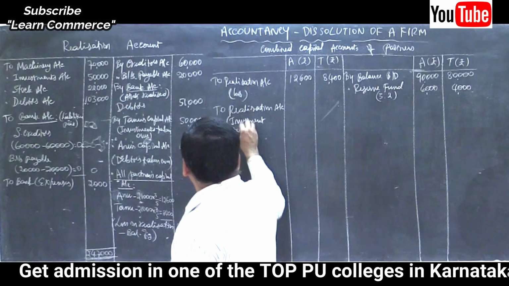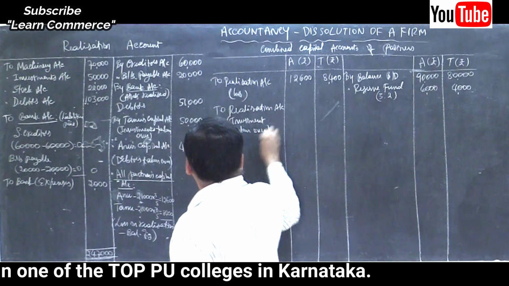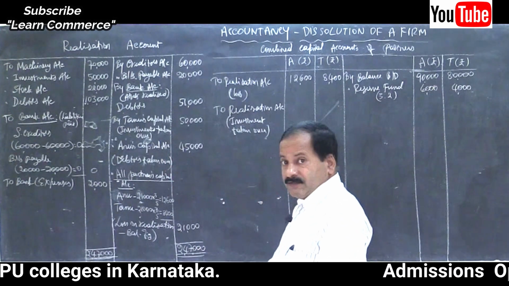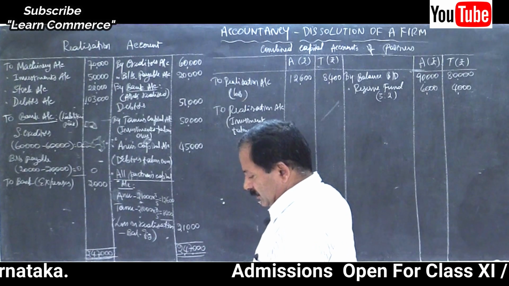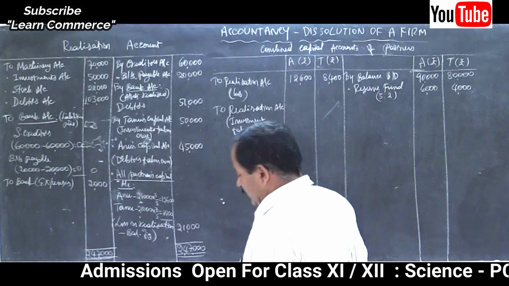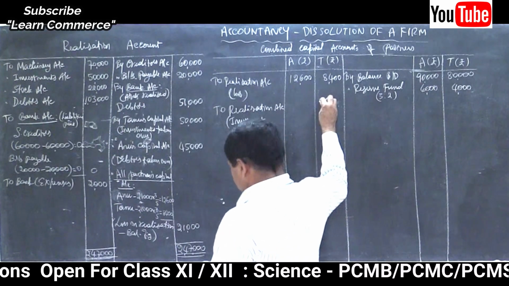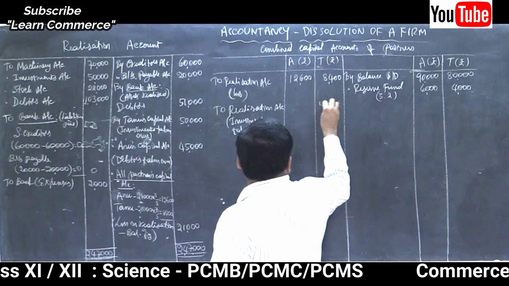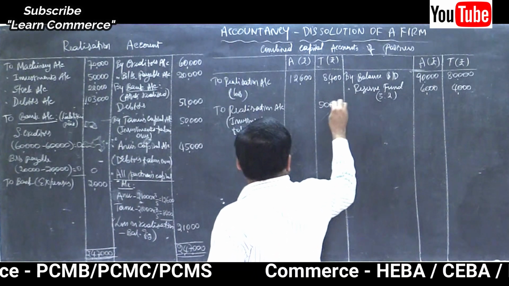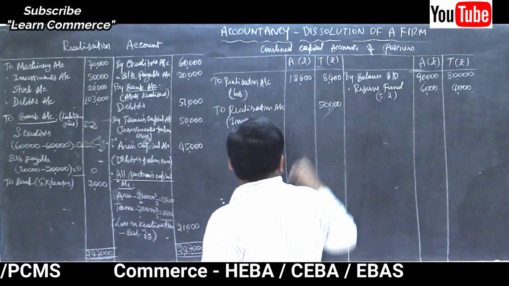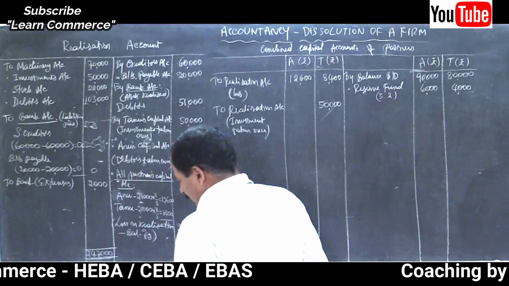How much? In Tanu's capital account, is it 5,000 or 50,000? 50,000, not 5,000, right?